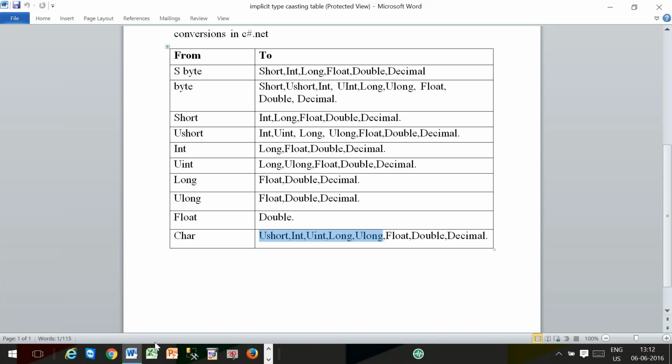Okay, fine. If it is small type to big type, you see one problem. sbyte size is 1 byte. Short is 2, int 4, long 8, float 4, double 8, decimal 16. In this way, your point passes here. Second point, byte is 1 byte, short is how much? 2, so here also it passes.